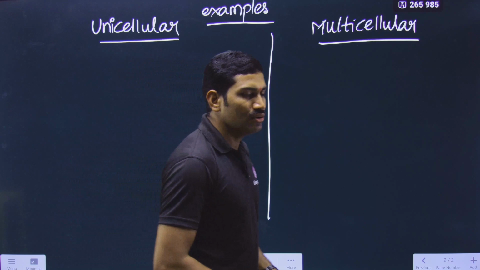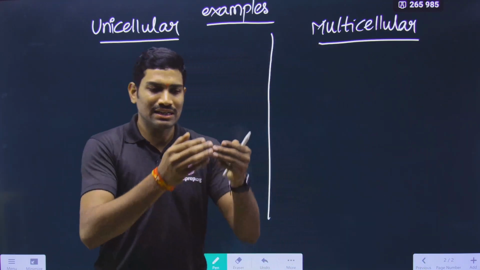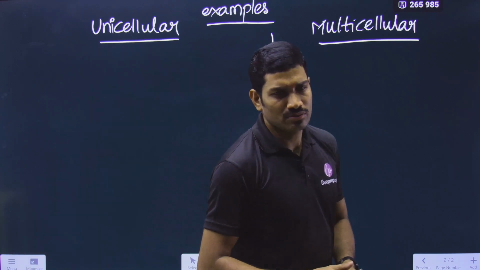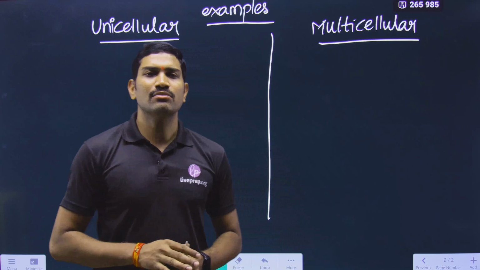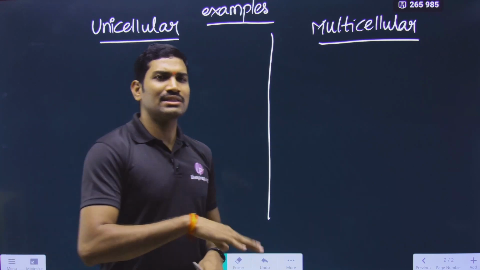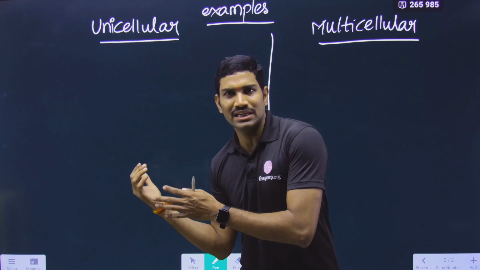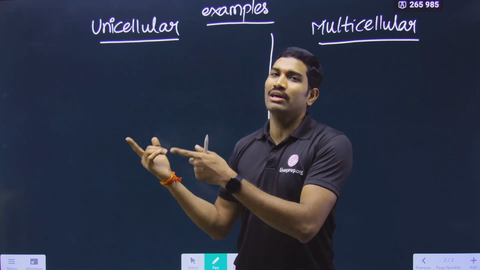So already, in the biological classification chapter, you are studying the classification of organisms. Nowadays, what we most prominently use in classification is the 5 kingdom classification, but separately you will study the 3 domain classification also. But whatever information we are discussing in the NCERT is mainly based on the 5 kingdom classification.